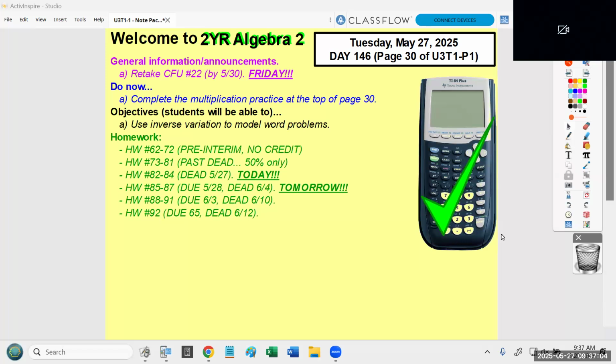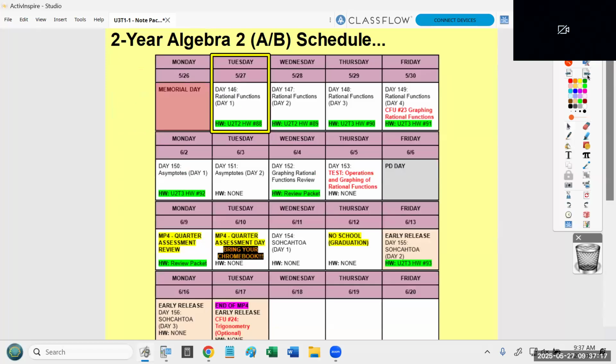Students just got back CFU 22, and normally that would mean that they have until next week, Tuesday, to retake it. But I'm going to cut that deadline 1 day short, and it needs to be done by this week on Friday. Okay, so students have until the end of this week to retake CFU 22.